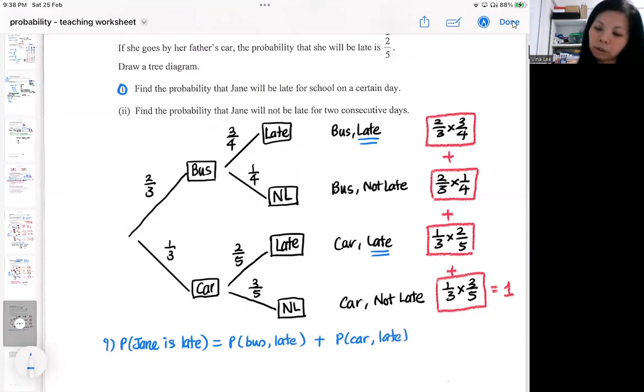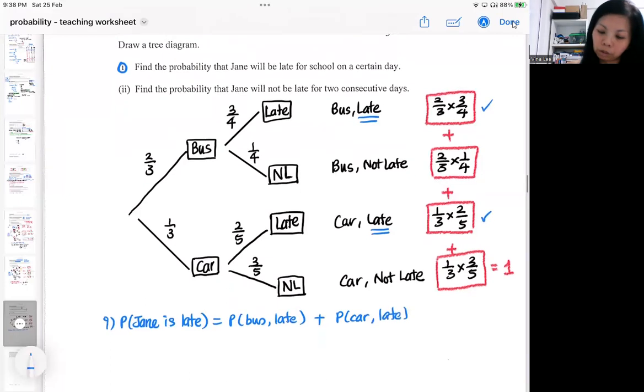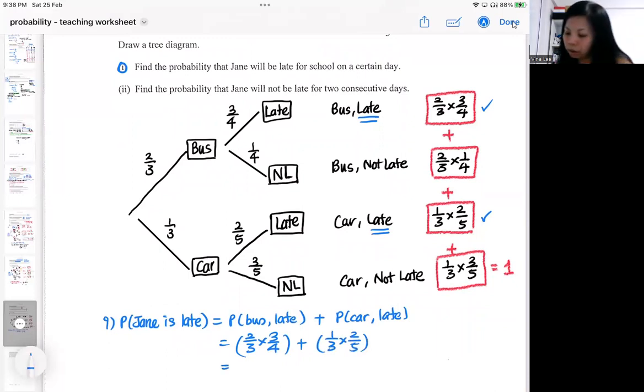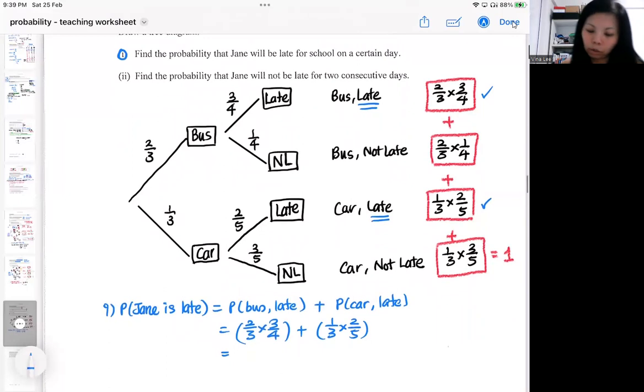So we have to add up these two situations. These two situations will be the chances that she will be late every day. So you punch the calculator, and you get 19/30. That means this is her chance of being late every day.